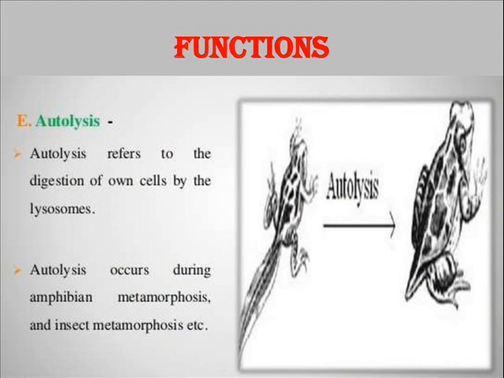Autolysis is another important function which is carried out by the lysosome. Autolysis refers to the digestion of one's own cells. This can be seen in amphibian metamorphosis and insect metamorphosis. That is, when a tadpole gets converted into a frog or a nymph gets converted into a grasshopper.